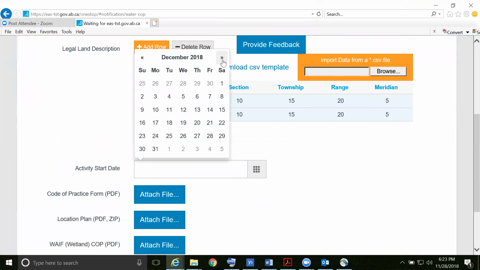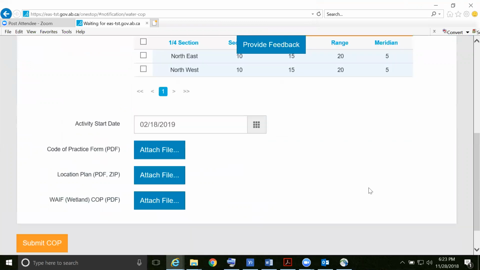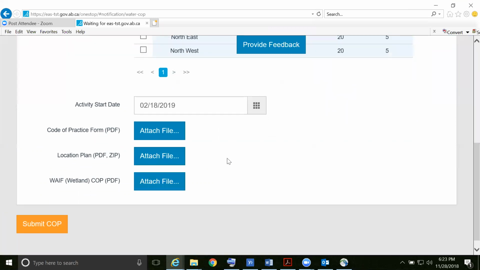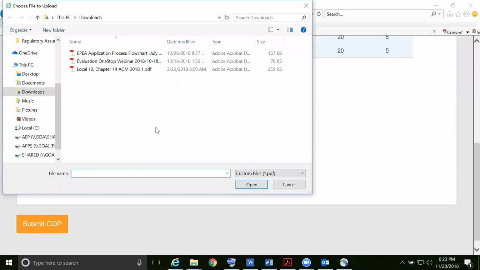Next, enter your activity start date. Next, click on Attach File to upload your completed Code of Practice notice form.